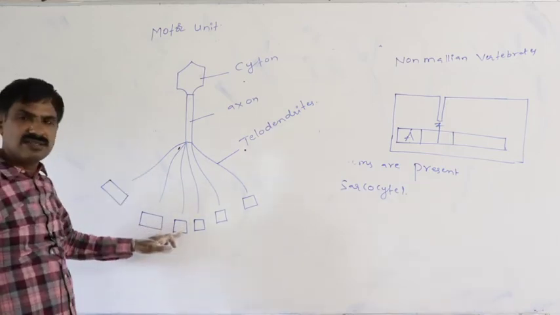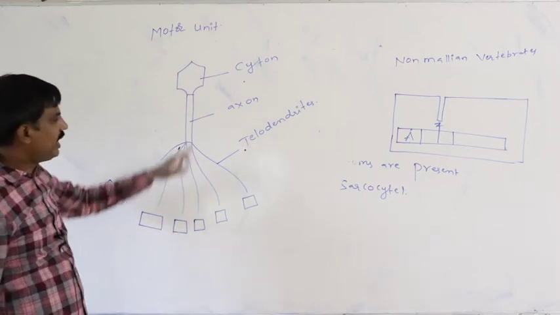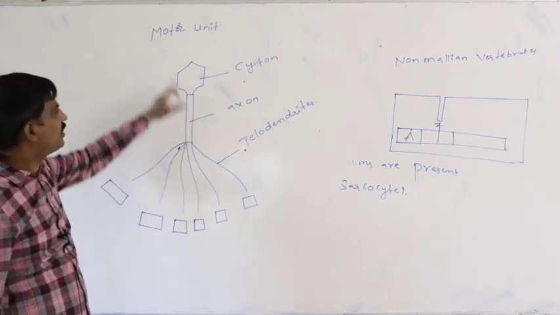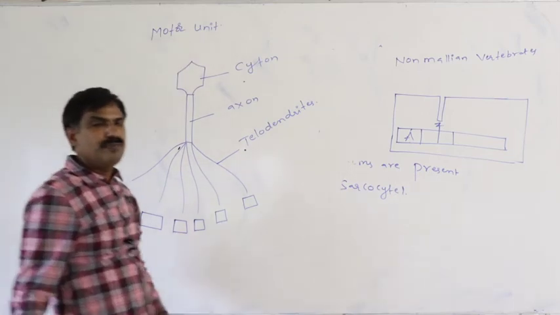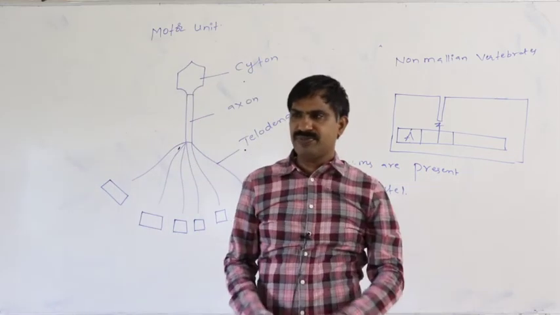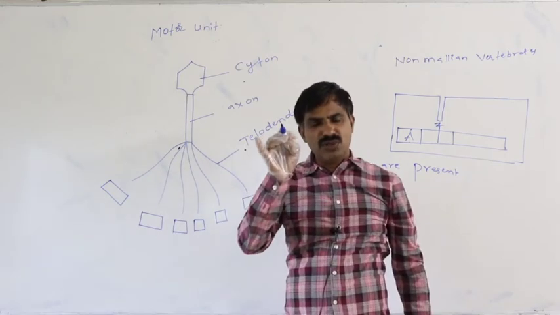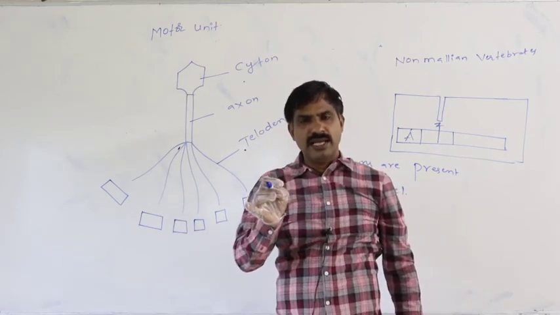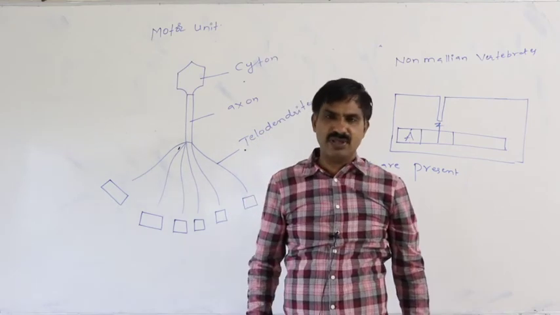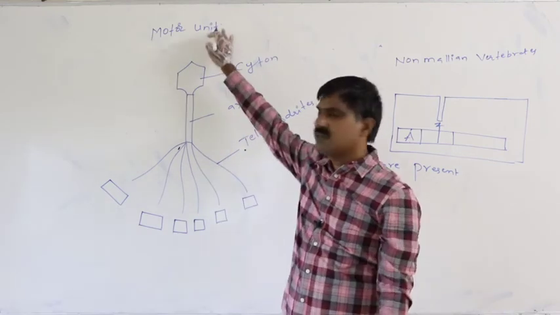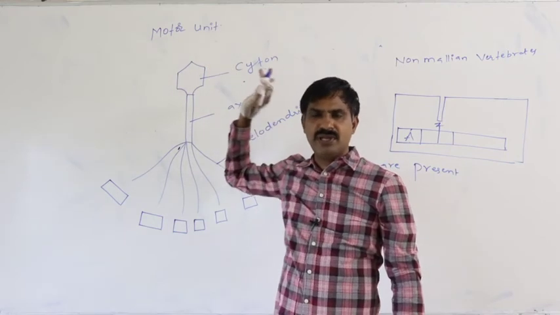These 6 sarcocytes and this single motor neuron together are called the motor unit. Motor unit is nothing but the single motor neuron and its innervated sarcocytes together.